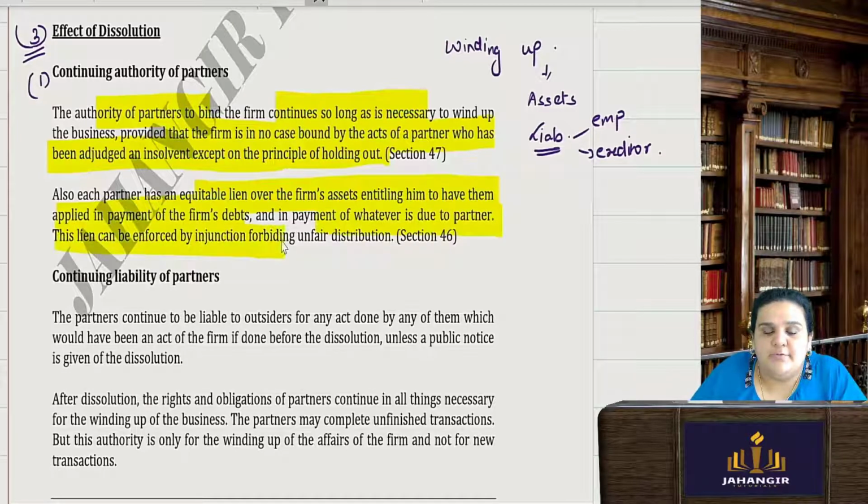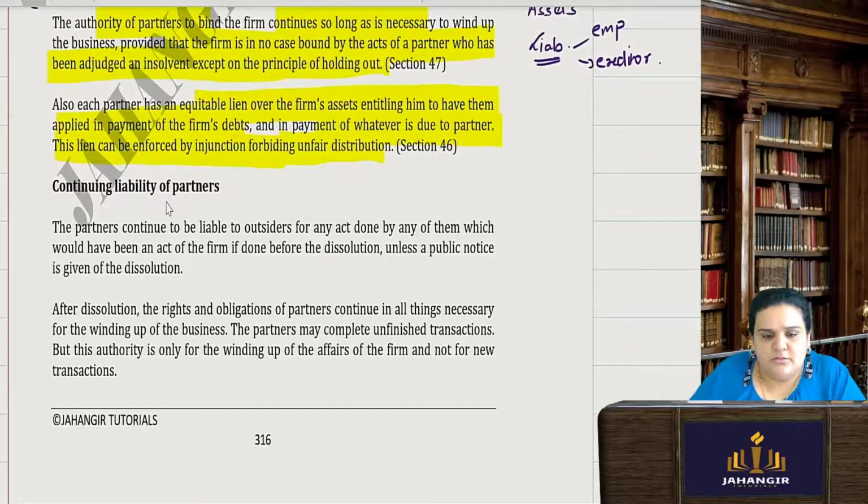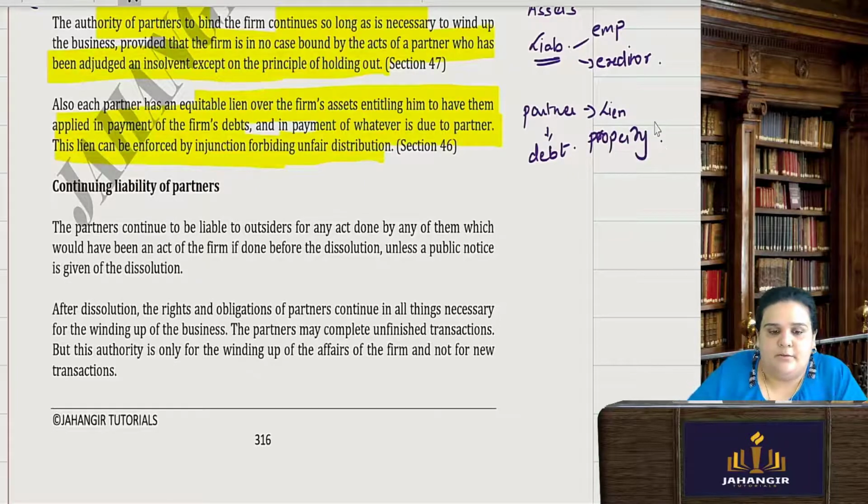This lien can be enforced by an injunction forbidding unfair distribution. You just have to understand that if a particular partner is paying the whole of the debts of the firm, then he has a right of lien on the partnership property. He can take over that property.